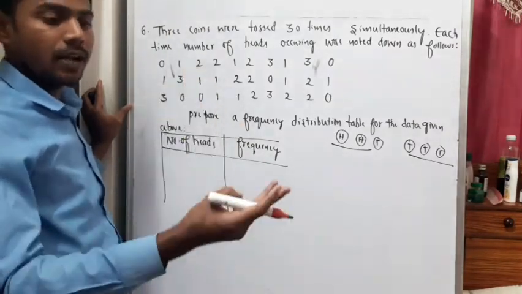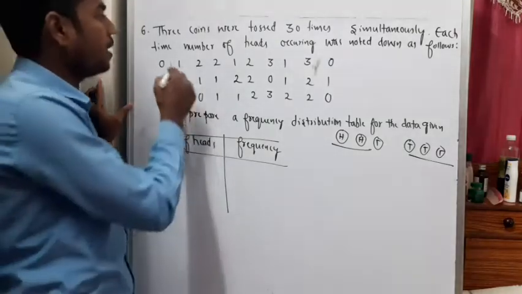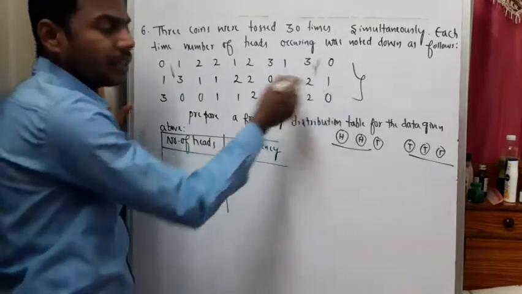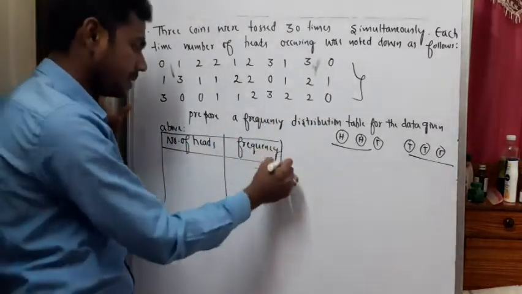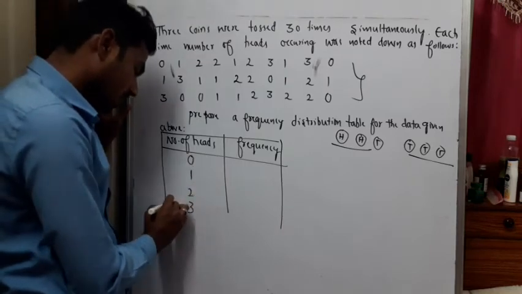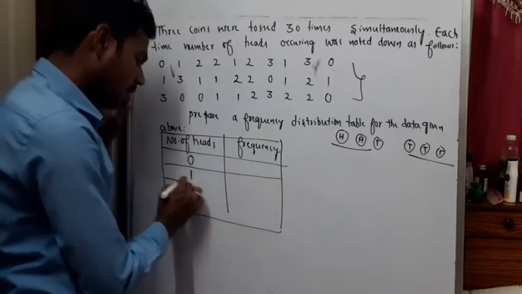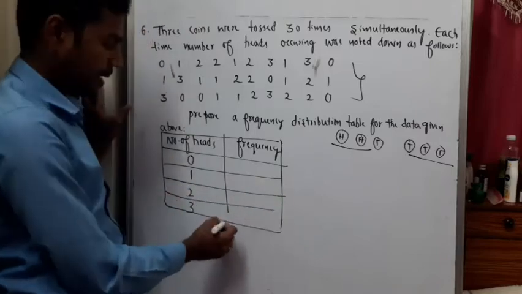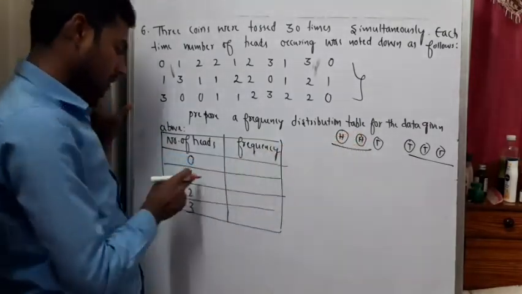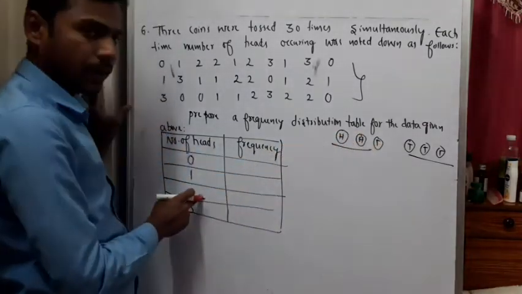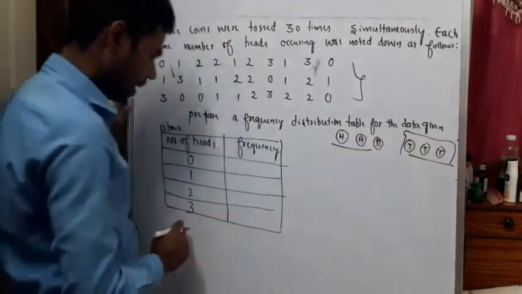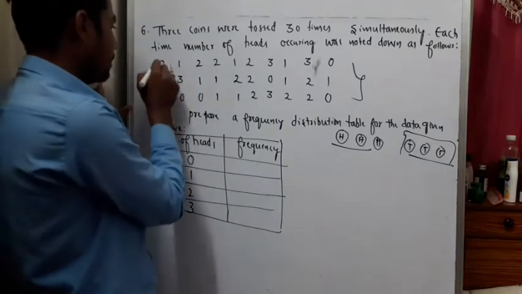They tossed the three coins simultaneously 30 times, and these are the resultant heads that appeared in the 30 times. Now the number of heads can be 0, 1, 2, or 3. These are the possibilities, right? If no head occurs, it will be 0. If one head occurs, it will be 1. If two heads occur, it will be 2. If three heads occur, it will be 3. So first we will go with 0.